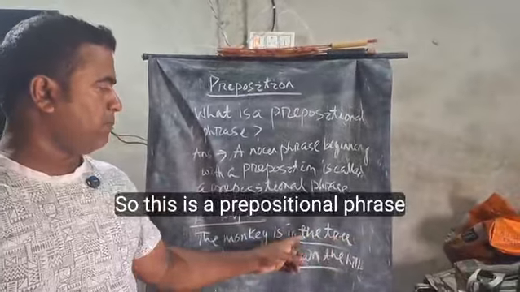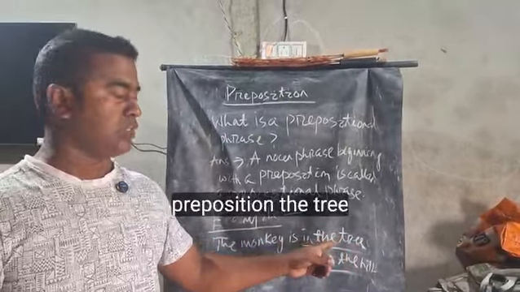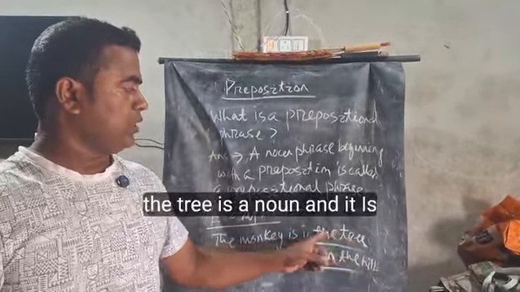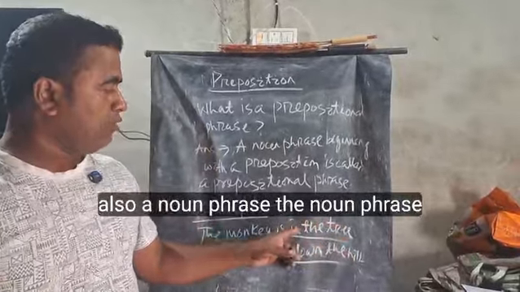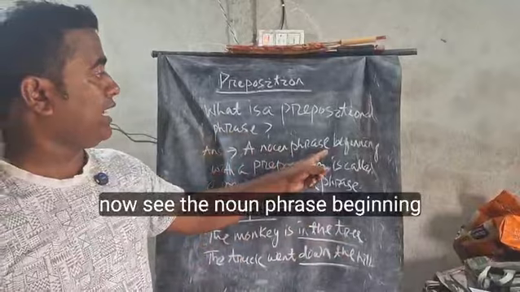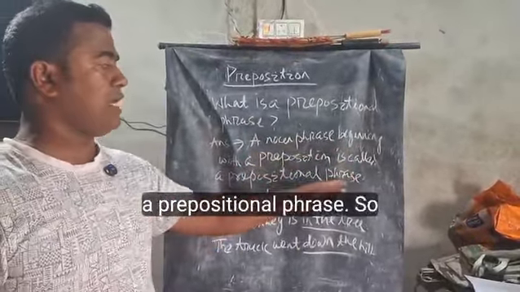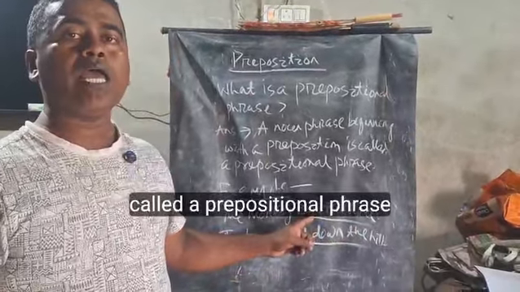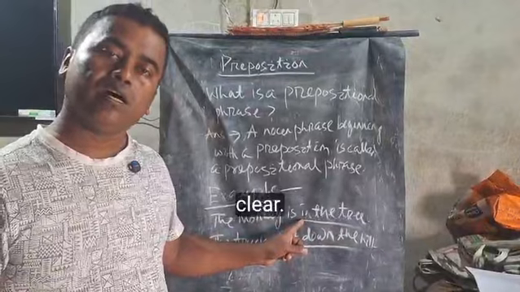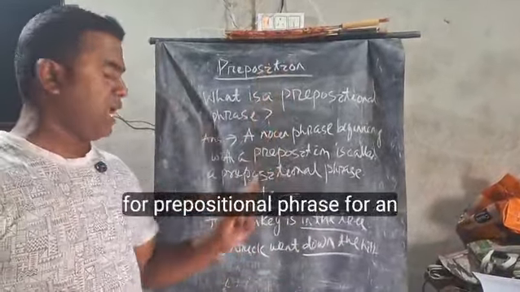So this is a prepositional phrase because it begins with a preposition. The tree is a noun and it is also a noun phrase. The noun phrase beginning with a preposition is called a prepositional phrase. So, in the tree is called a prepositional phrase. Clear? Let's discuss more examples for prepositional phrase.